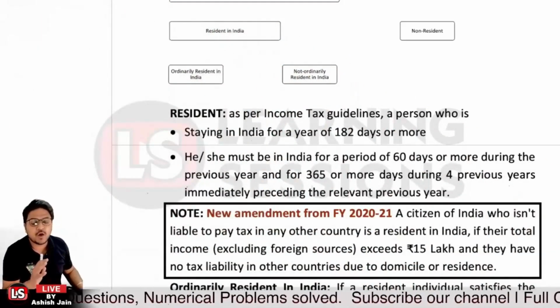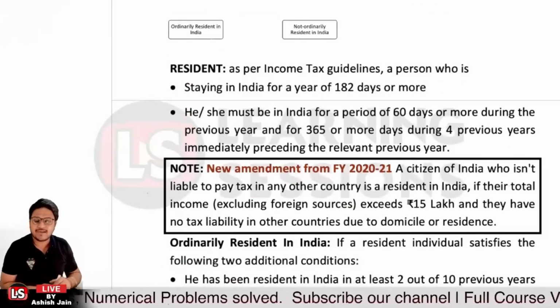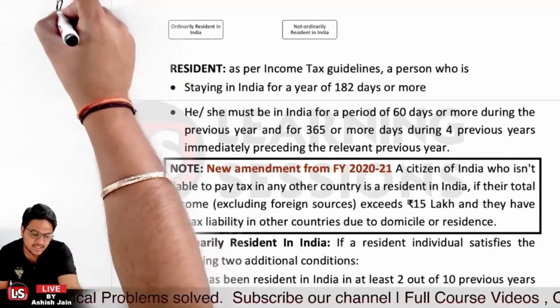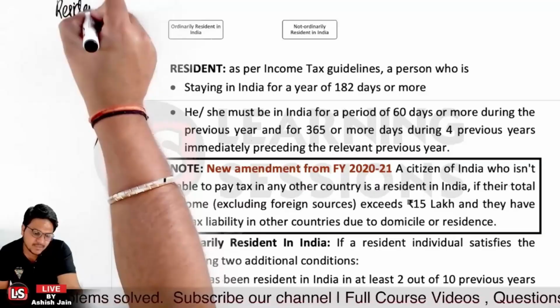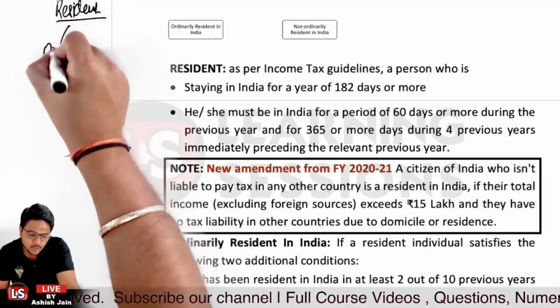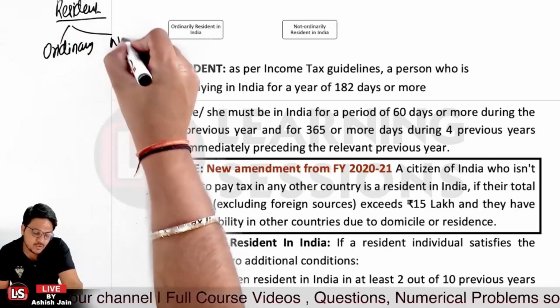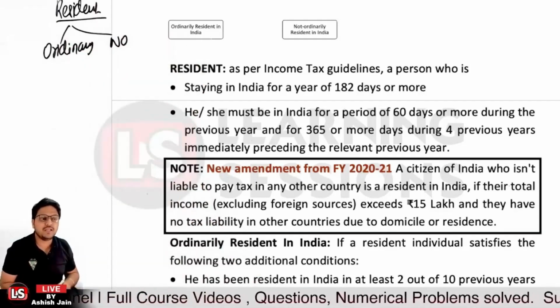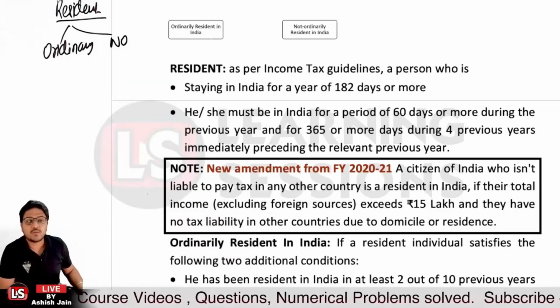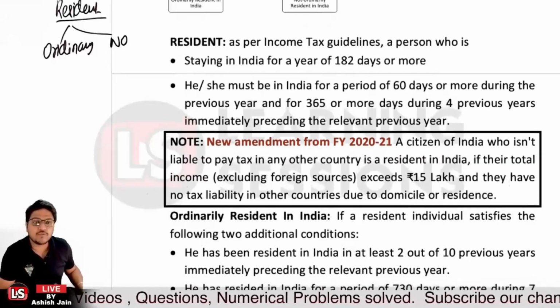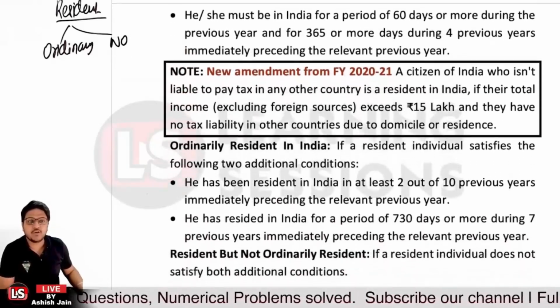Now let's understand the ordinary resident in India. I told you, if the person is said to be a resident in India, there are two categories. One is the ordinary resident in India, and the other is the non-ordinary resident of India, right? So first of all, we are talking about the ordinary resident in India, right?